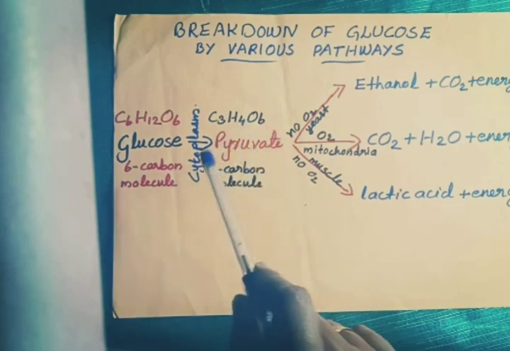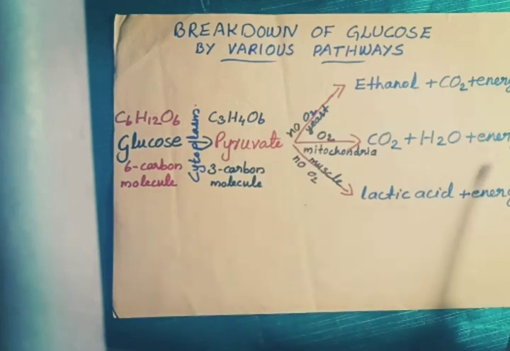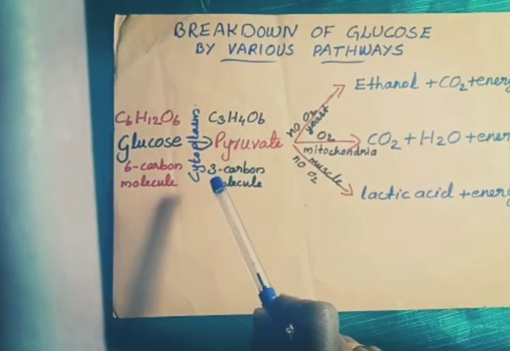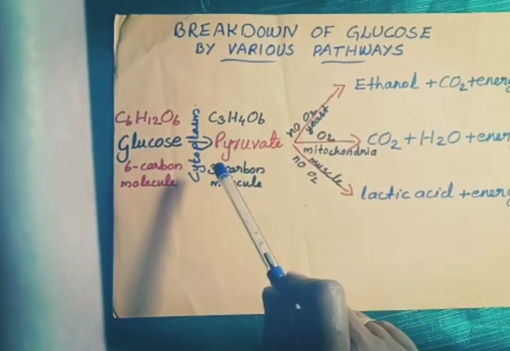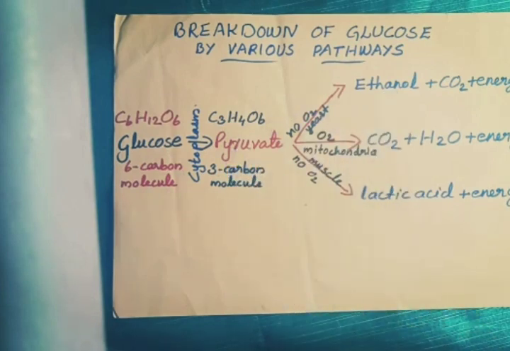That is the first step in the formation of energy. In both aerobic and anaerobic respiration, this first step takes place in the cytoplasm. Then, after the production of pyruvate, there comes the difference. We studied two types of respiration, aerobic and anaerobic.